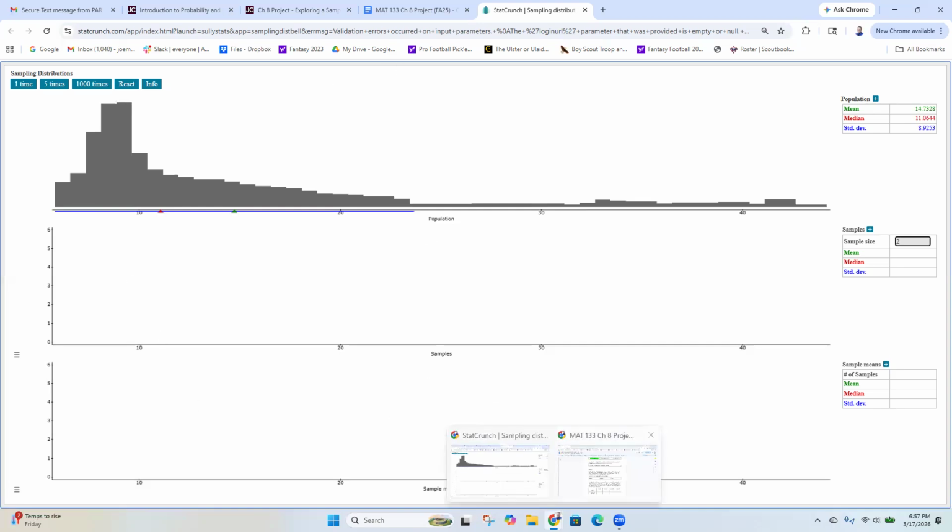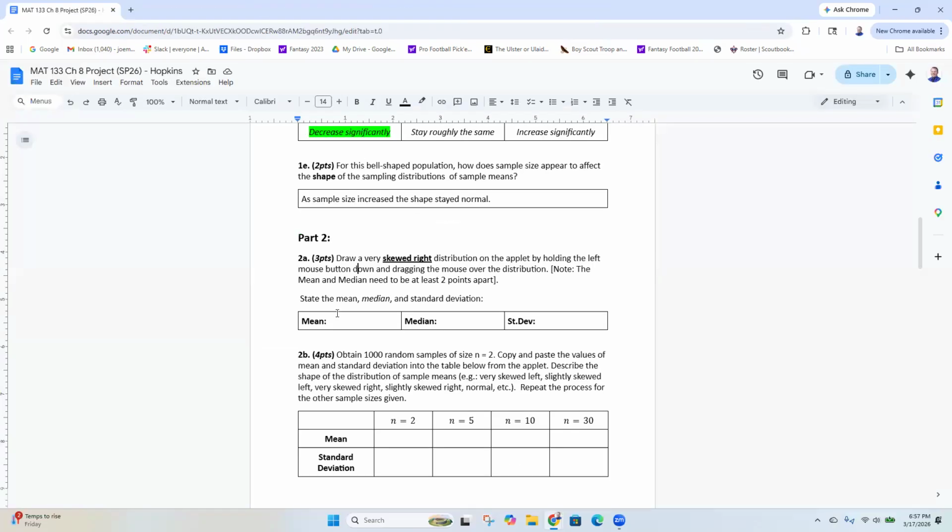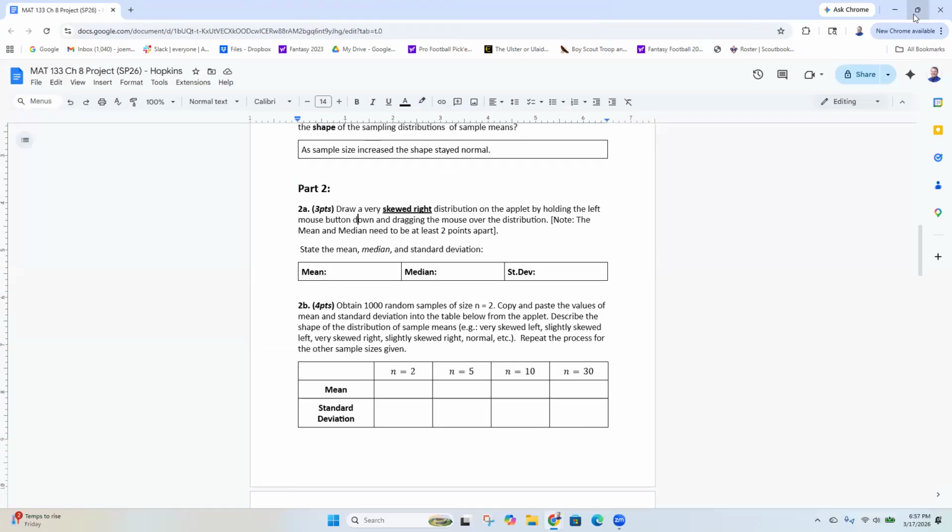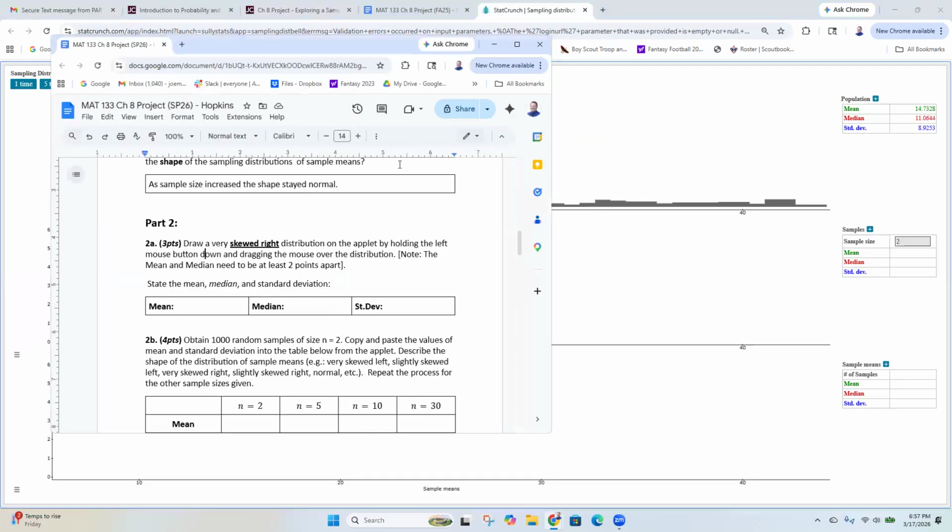Okay, so we're going to write down what my mean, median, and standard deviation were for this. I'm recording my mean, median, and standard deviation from the top up here. My mean here is 14.73, and my median is 11.06.